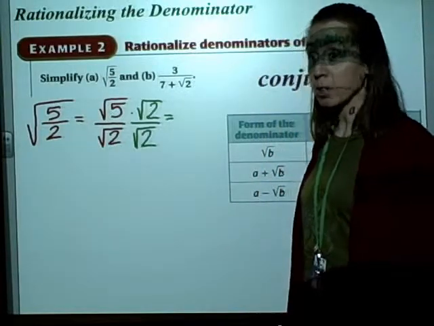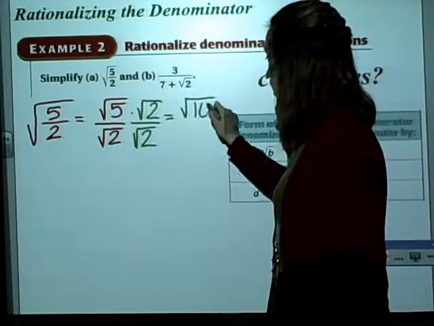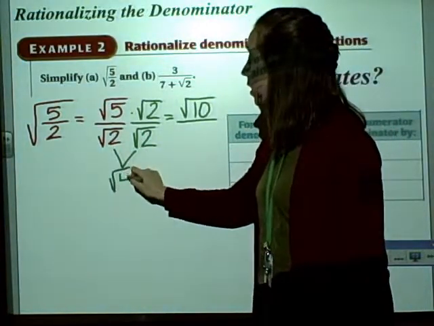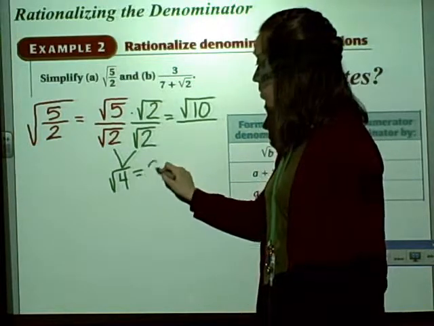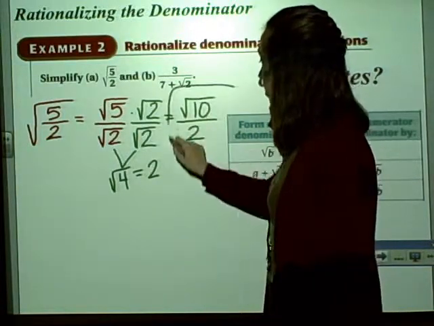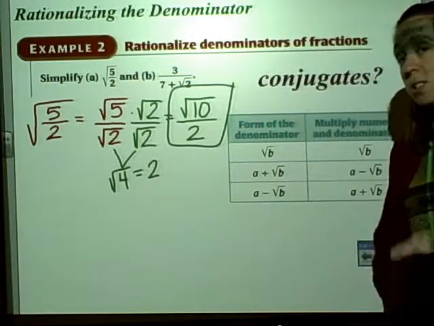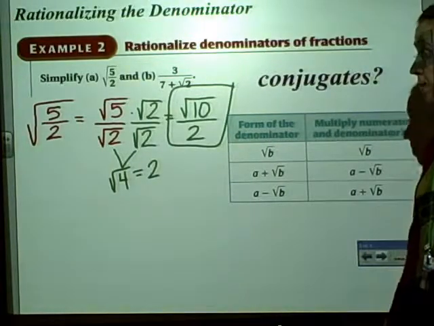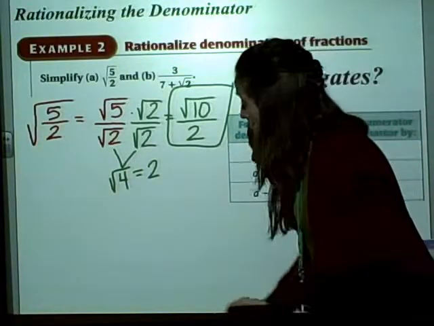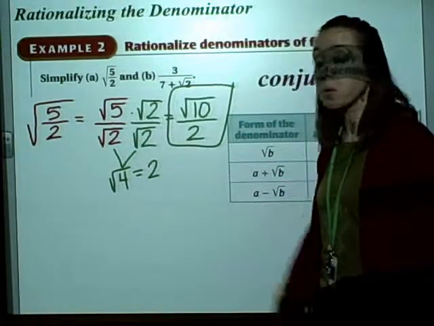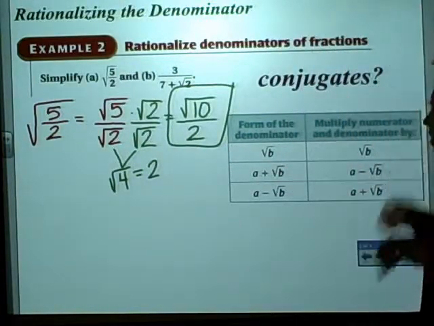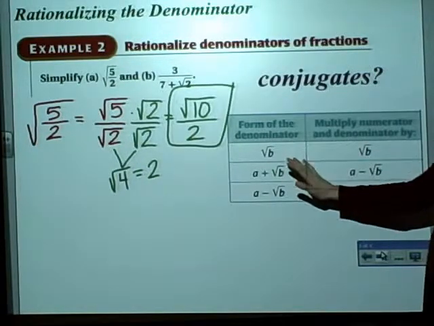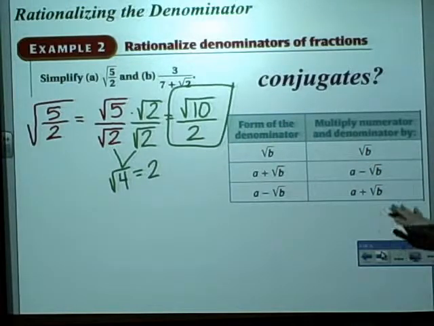Radical 5 times radical 2 is just radical 10. Radical 2 times radical 2, if I multiply those, I get radical 4, and we know radical 4 is just 2. So my answer is radical 10 divided by 2, which is simplified because 10 doesn't divide into any factors that you can take the square root of. Now, the radical that we multiplied to get it out of the denominator, we're going to call that the conjugate. If you have just a single radical by itself, the conjugate is just that radical.